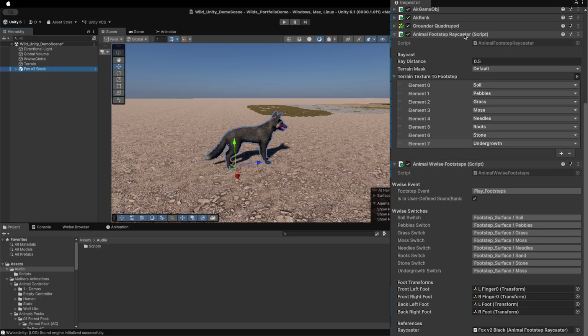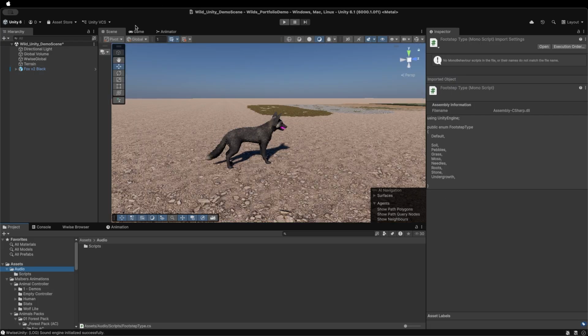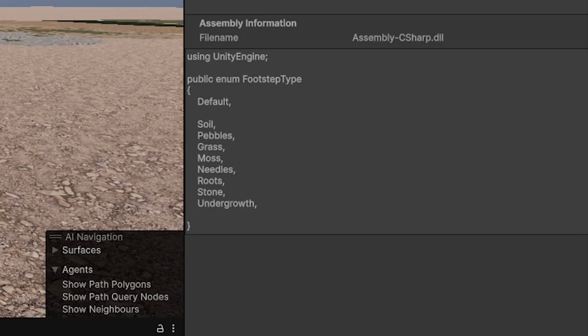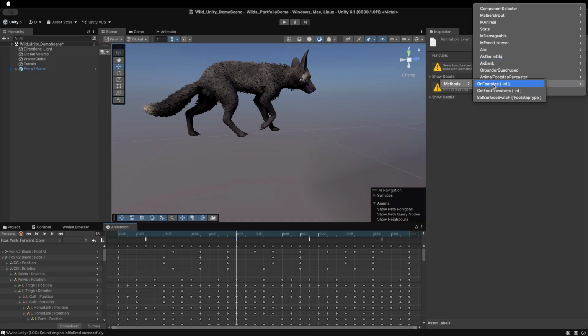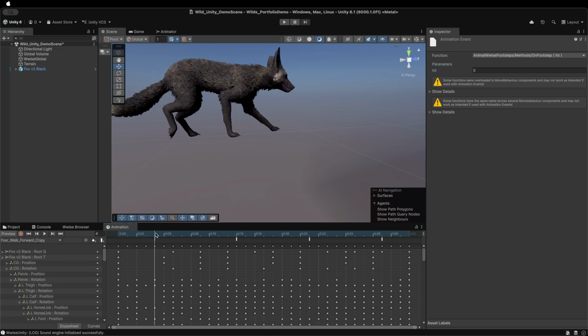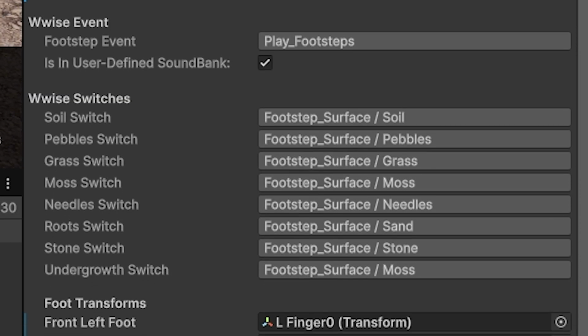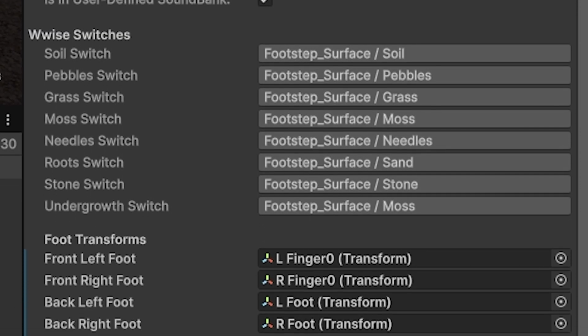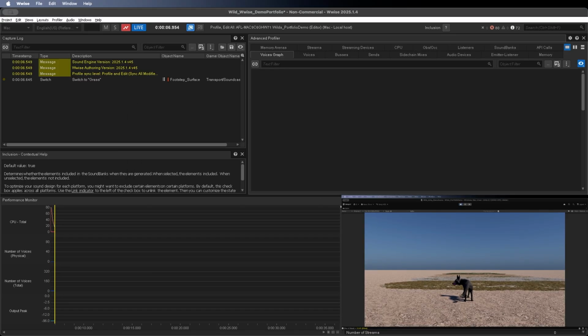So, in the inspector, we have the raycaster script, which casts down from each paw and detects the terrain layer index number from the splat map. Then we have this enum script, which just helps direct the raycaster data to the next script. Wwise footsteps is what we set the function of each animation event to. We also indicate which paw is stepping: front left 0, front right 1, back left 2, back right 3. It sets the Wwise switch group based on what terrain index the raycaster is identifying on that particular paw and posts the event. Then we jump into the game, connect to Wwise, and test it out.